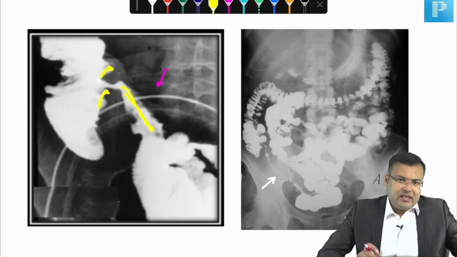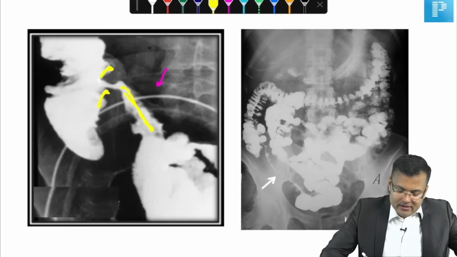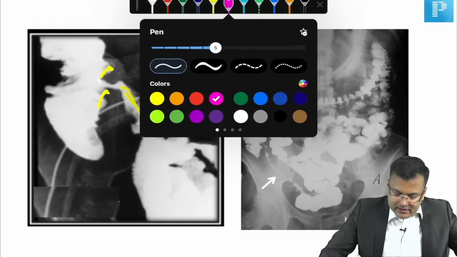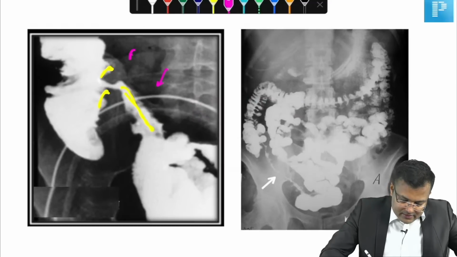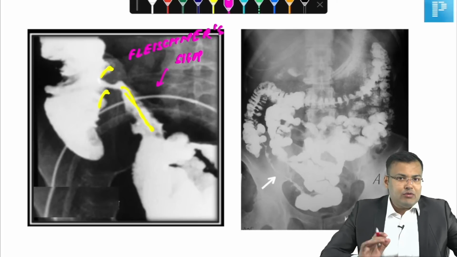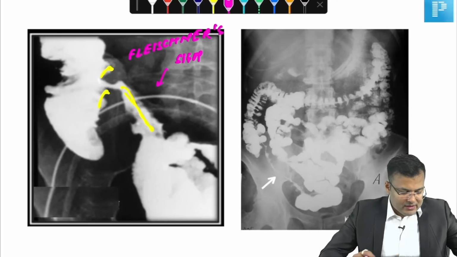Rigid cecum, thickened IC valve, narrowed ileum, this is known as Fleischner sign. It is also known as inverted umbrella sign, and this was asked in NEET PG.